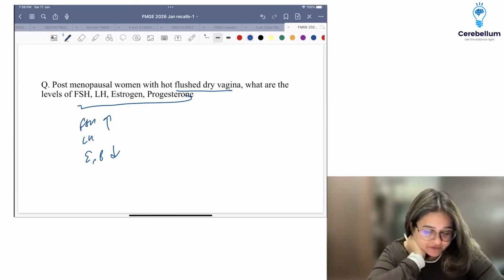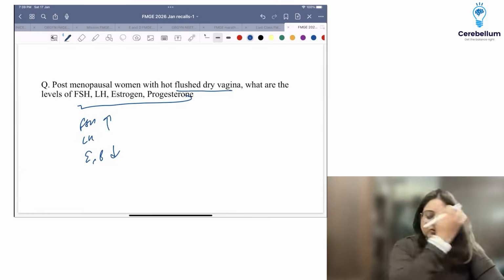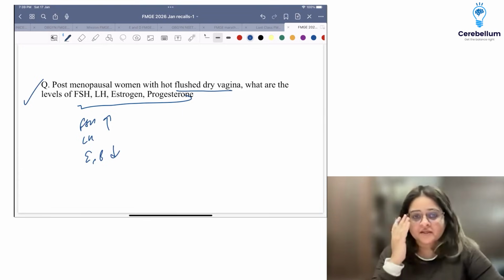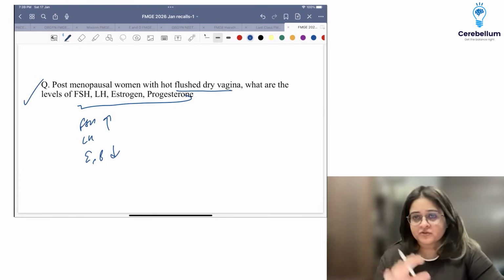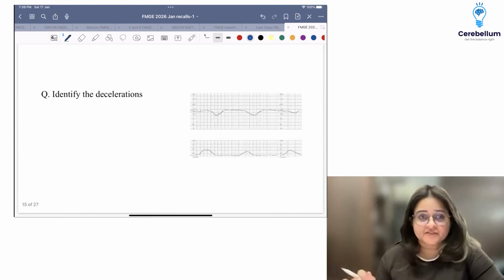I'm not too sure. I'll just wait for a minute because I'm not sure if this was a question. Yes, same question was there. All right, it's there. Fine. So this was quite easy. Again, postmenopausal estrogen will go down, progesterone go down. That's going to cause a positive feedback on FSH-LH.